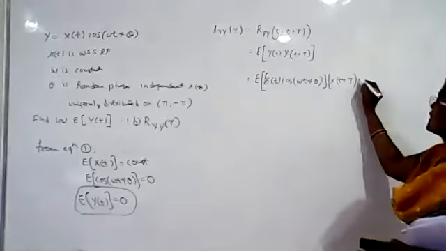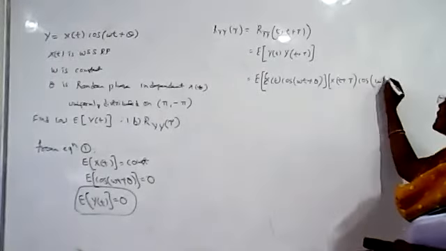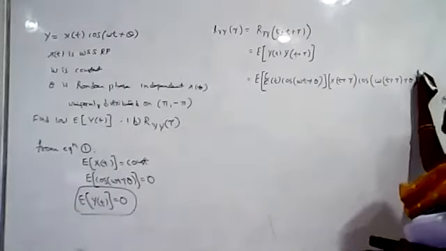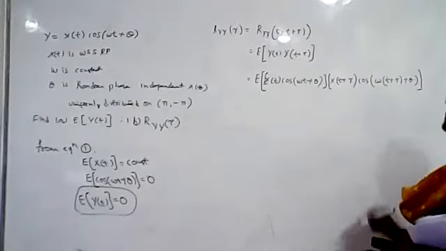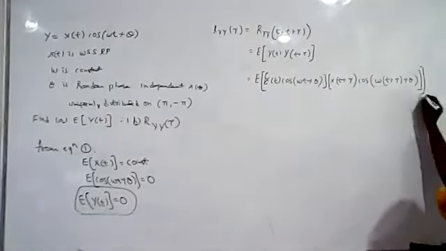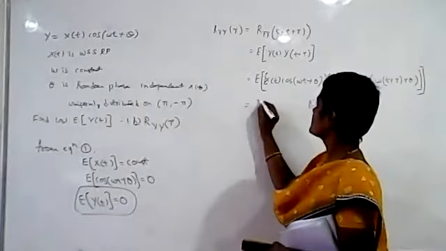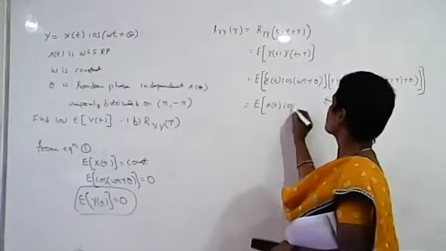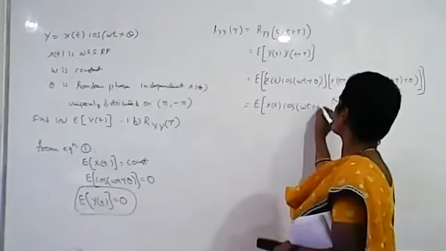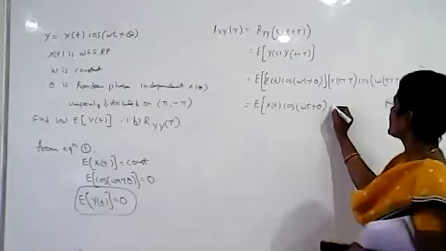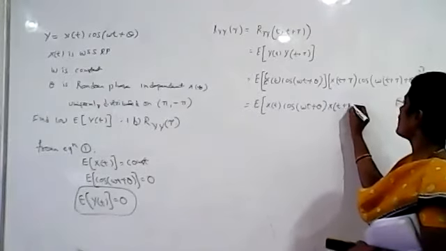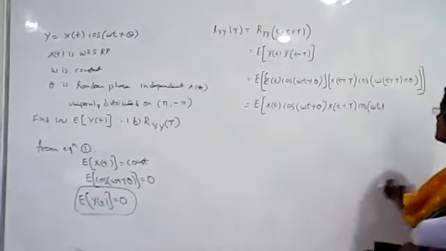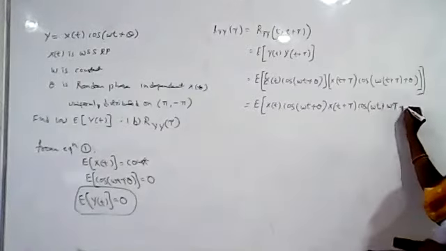And here cos of omega t is there, no? t should be replaced with t plus tau, plus theta. So this can be written as the expected value of x of t cos of omega t plus theta into x of t plus tau cos of omega t plus omega tau plus theta.